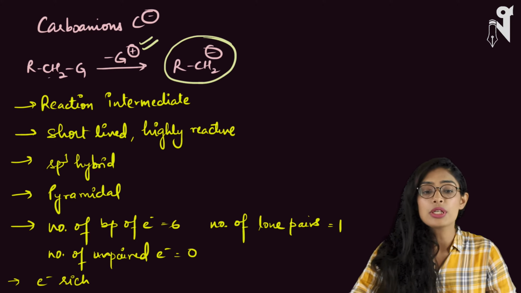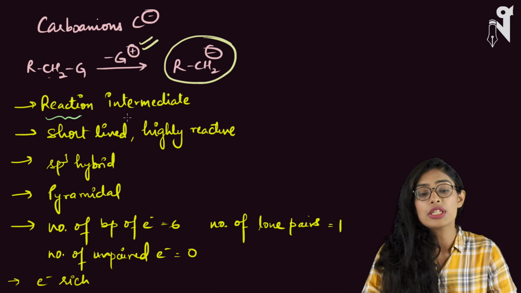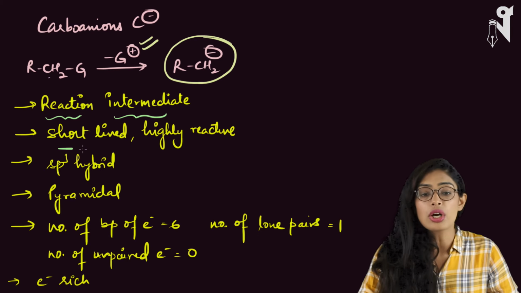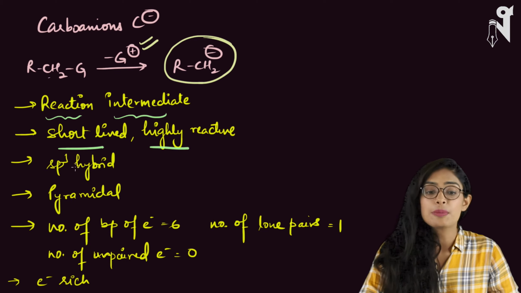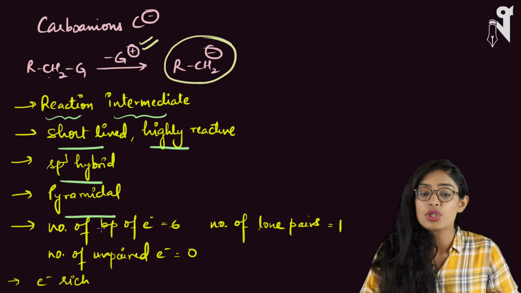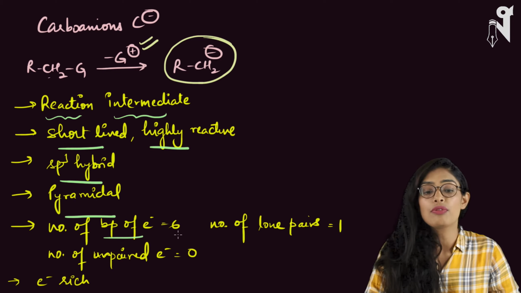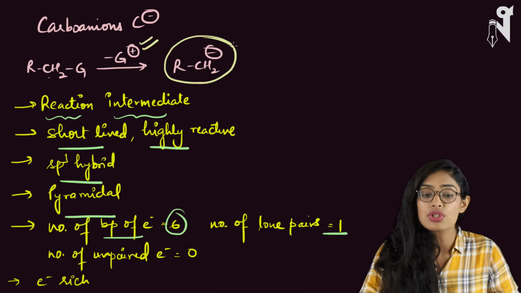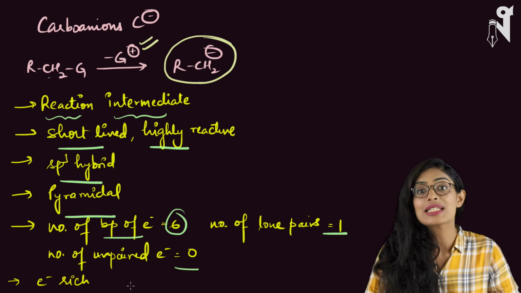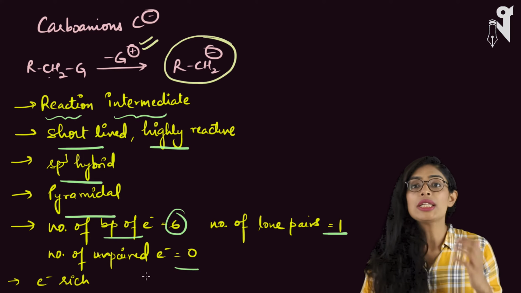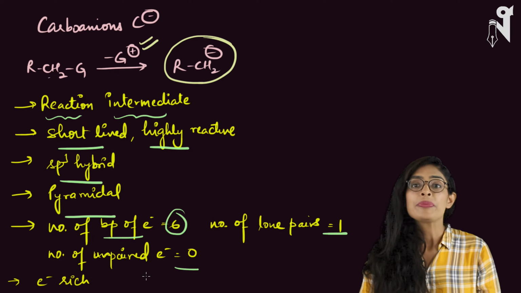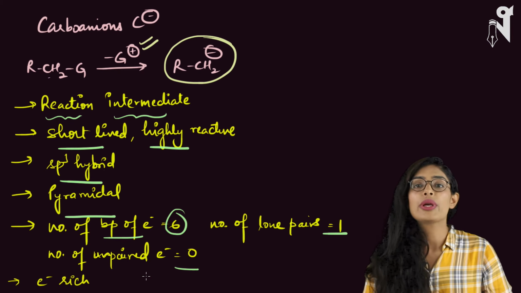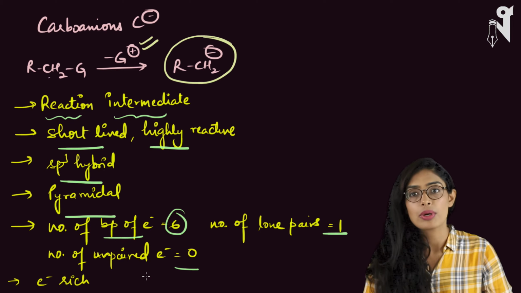What are the different properties of carbanions? These are formed in the middle of the reaction, so these are reaction intermediates. These are short-lived, highly reactive, sp3 hybridized, pyramidal in shape. They have a total of 6 bond pair electrons. There is one lone pair because of which there is a negative charge. There is no unpaired electron, and these are electron-rich species. All these things we have already spoken about before. It is just a quick revision of what we have learnt about carbanions.